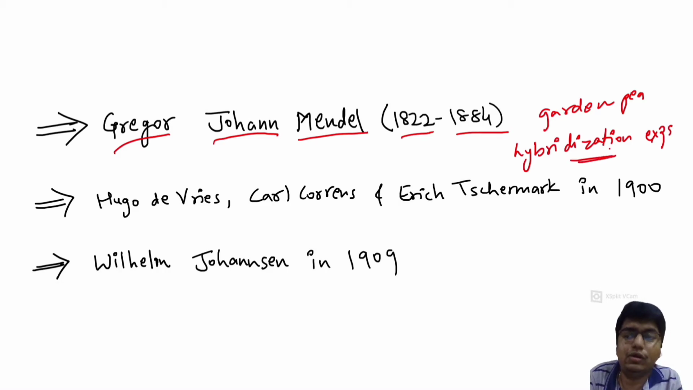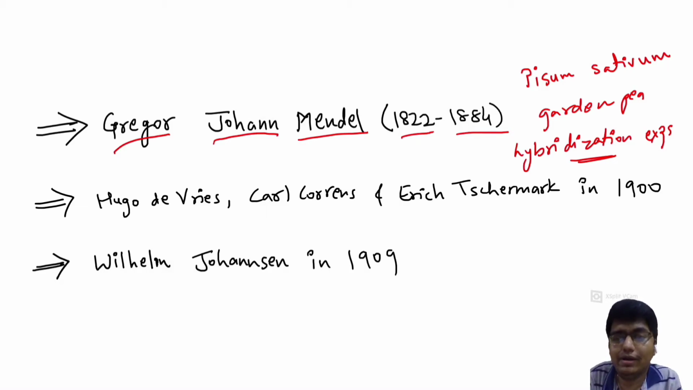He performed them on garden pea. Garden pea is known as Pisum sativum. This is the scientific name of the garden pea. So he performed hybridization experiments and proposed some laws of inheritance, which are also known as Mendel's laws of inheritance.